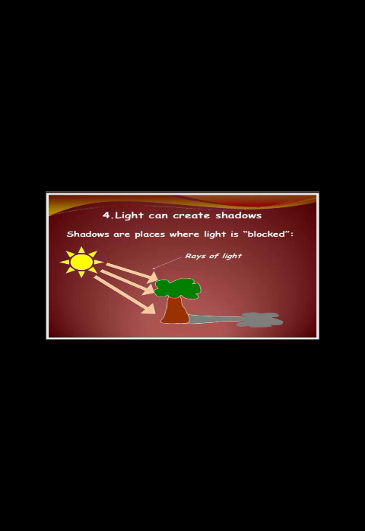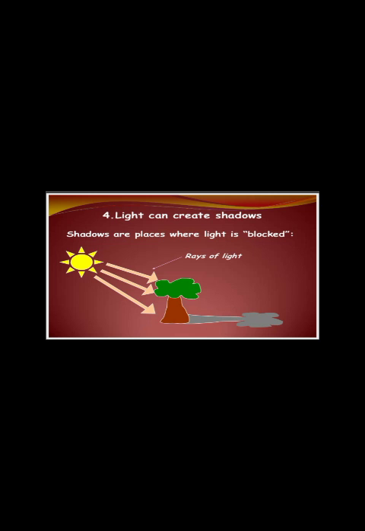We are trying to say how shadows appear whenever we block the path of light, because we all know that light travels in a straight line. So whenever we block the path of the light with any opaque object, which does not allow light to pass through it, such as a tree, a book, or a human being standing in the path of the light, a darker region will appear on the opposite end from the source of light.